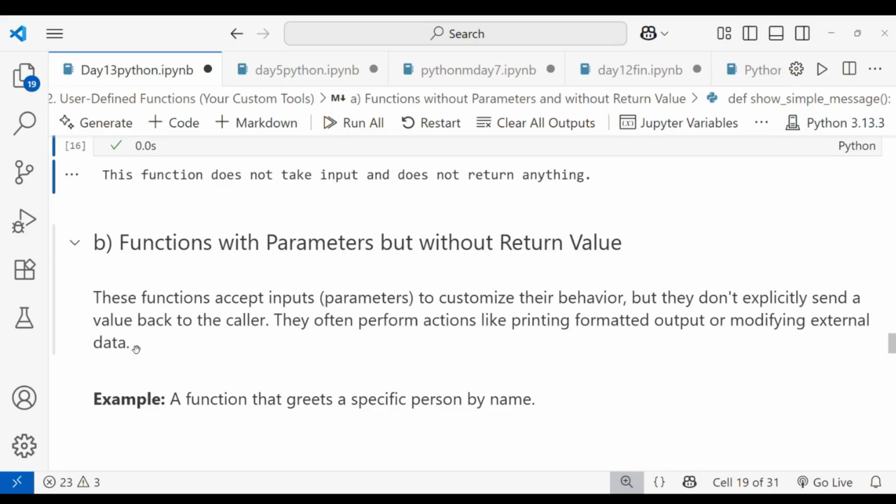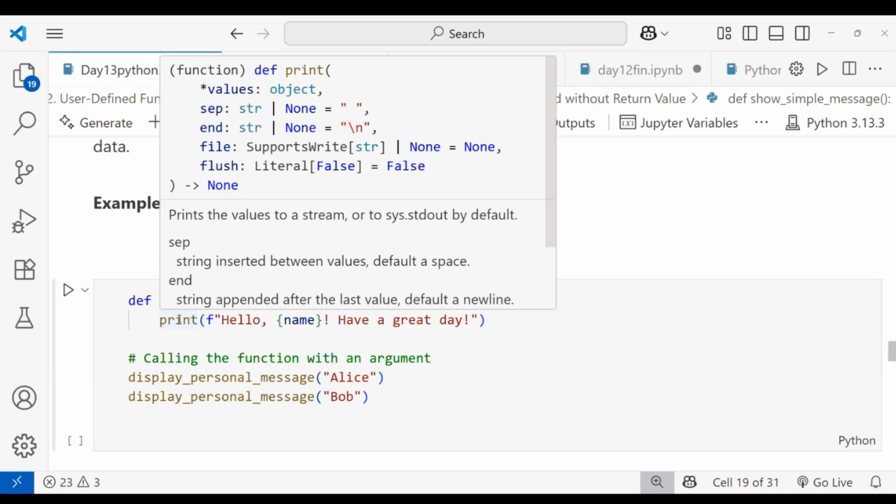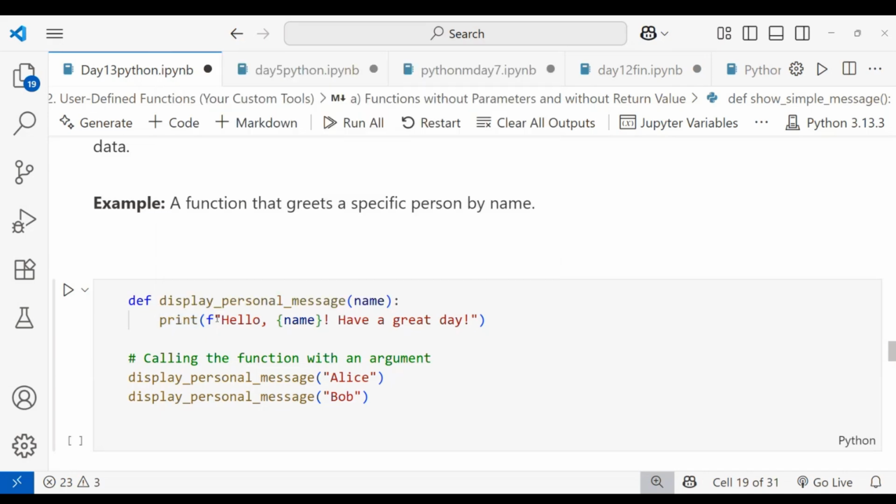An example: a function that greets a specific person by name. You can see def display_personal_message, the function name. Inside that, I'm passing a parameter called name. Here I'm printing using an f-string: hello, name, and have a great day.